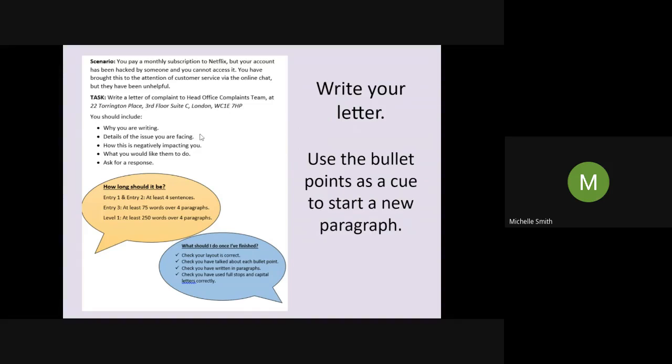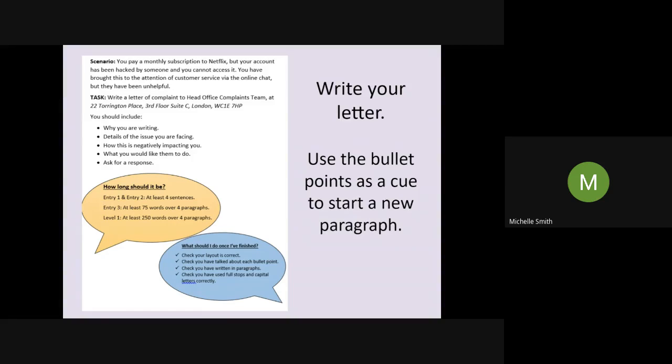Now, the next bullet point is details of the issue you are facing. Here you're going to have to make things up. So you might say, make up a date, for example. On the, I don't know, 4th of December, I realized that my account had been hacked, or I couldn't access my account. I tried resetting my password, tried removing my payment details.